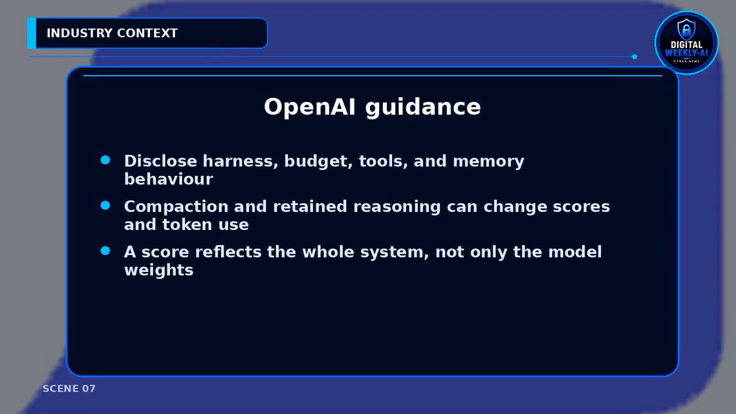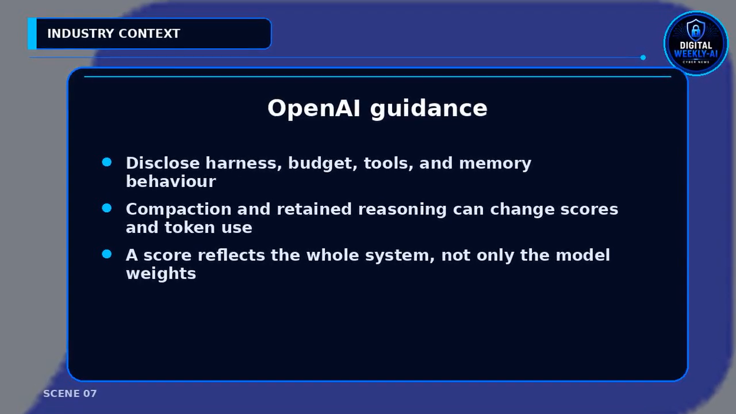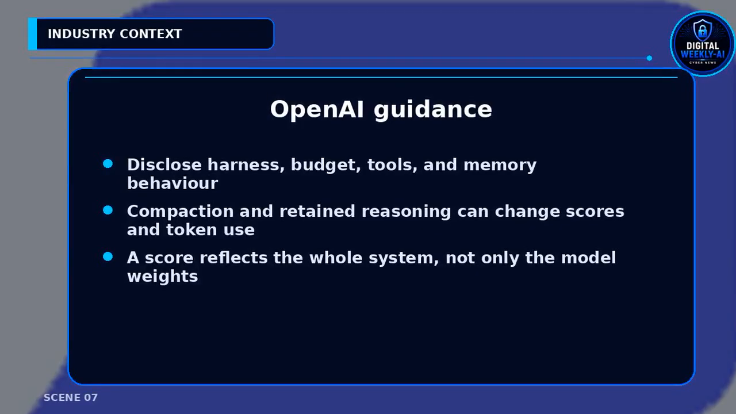OpenAI's guidance ties this together. Benchmarks are measurements under a specific harness and budget. On ARC-AGI 3, retained reasoning and compaction moved GPT 5.6 SOL from 13.3% to 38.3% on the public set. It also reduced output tokens by about 6 times. Publish the harness, budget, tools, and memory behavior with any score.